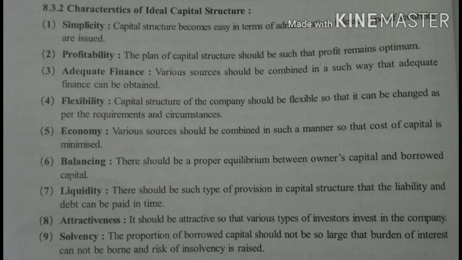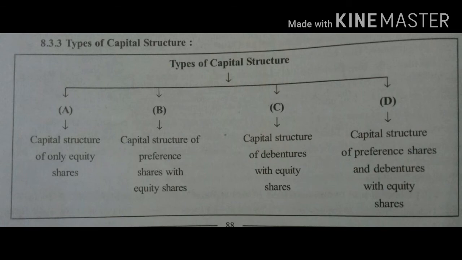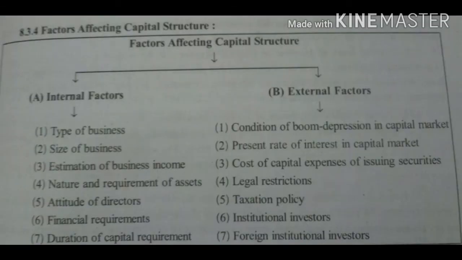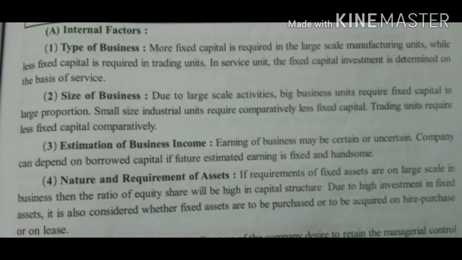From the above explanation, it becomes clear what type of combination the company should have in its capital structure. You can see the types of capital structure. Let us learn the internal and the external factors affecting capital structure. Internal factors. First is the type of business. There are two types of business unit, manufacturing unit and trading unit.